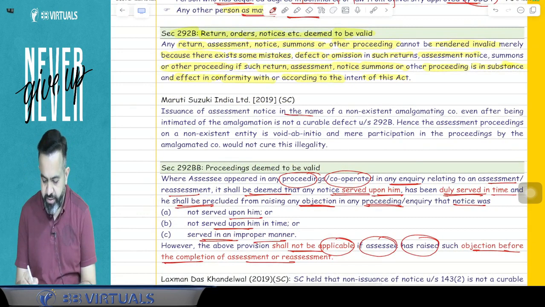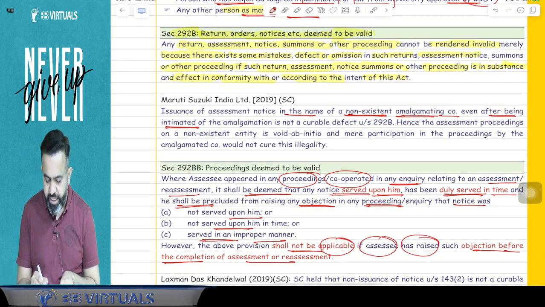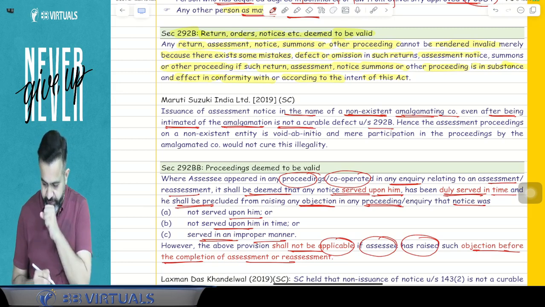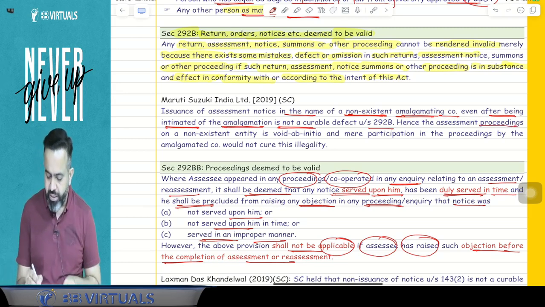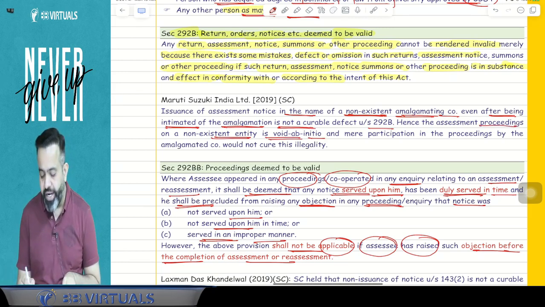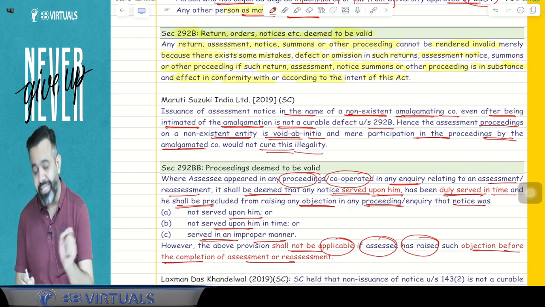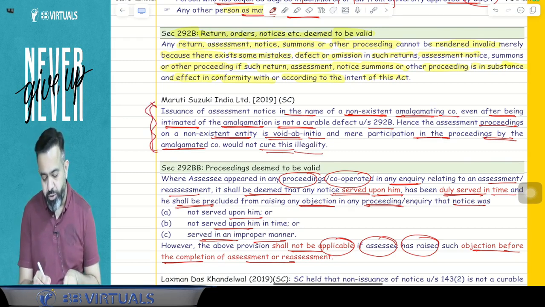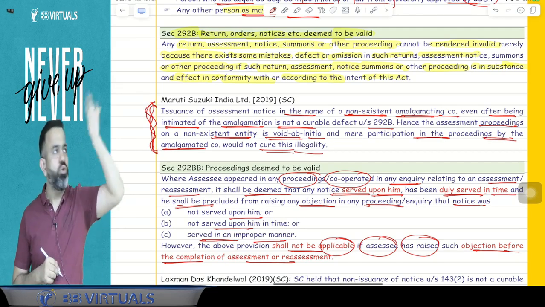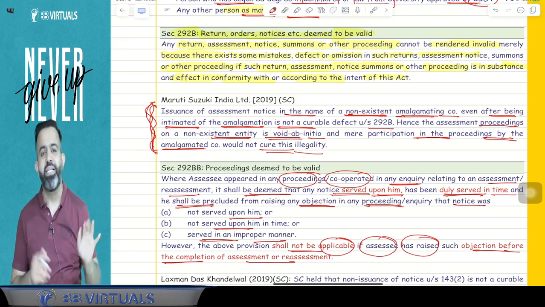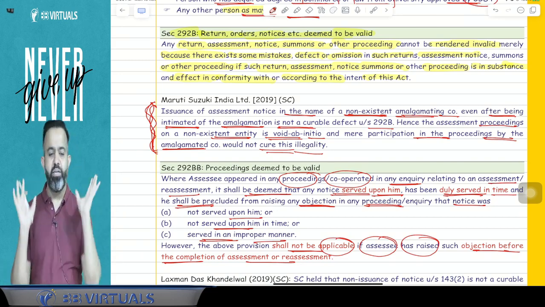Issuance of an assessment notice in the name of a non-existent amalgamating company, meaning the old company, even after being intimated of the amalgamation, is not a curable defect under section 292B. Hence the assessment proceeding on the non-existent entity is void ab initio. Mere participation in the proceeding by the amalgamated company would not cure this illegality. It means, guys, in the Maruti Suzuki case law they are saying that if an assessment is made on a non-existent entity, then it is not a valid assessment, it is an invalid assessment.